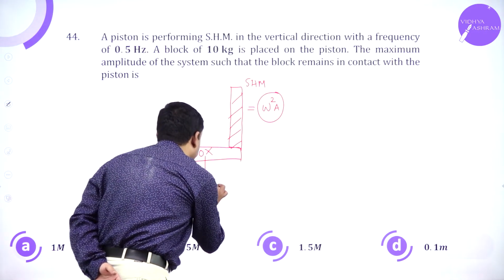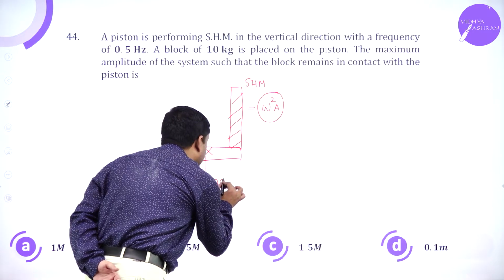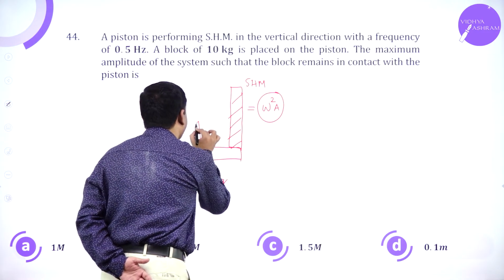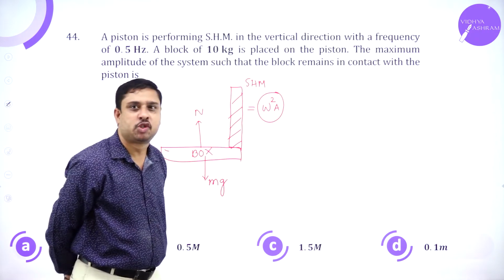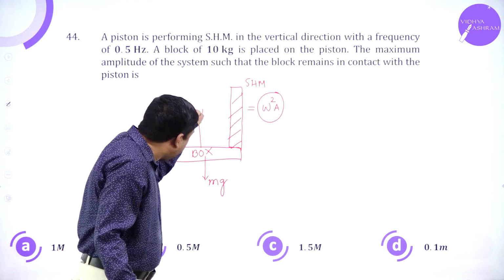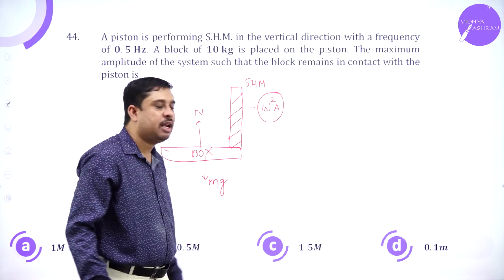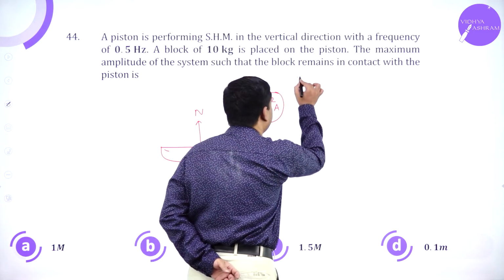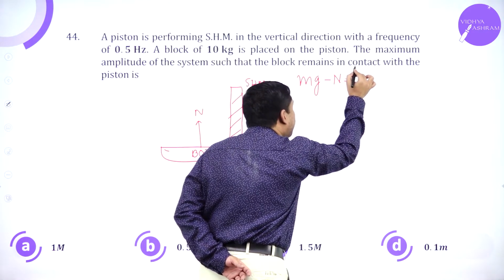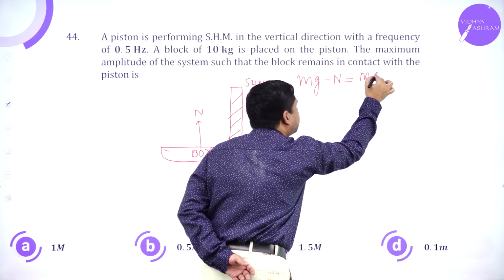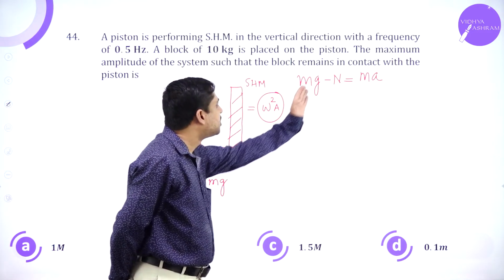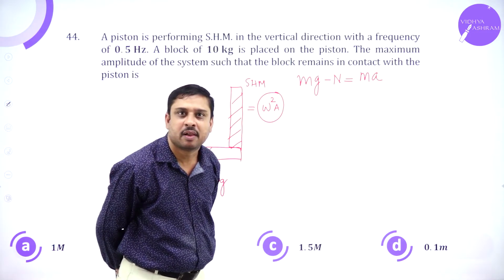Now all of us know there is a downward force which is the weight of the system, and a force acting opposite to it, what is called normal reaction. Weight acting downwards, normal acting in the opposite direction. So mg minus N should be equal to the external force applied. External force is mass into acceleration.